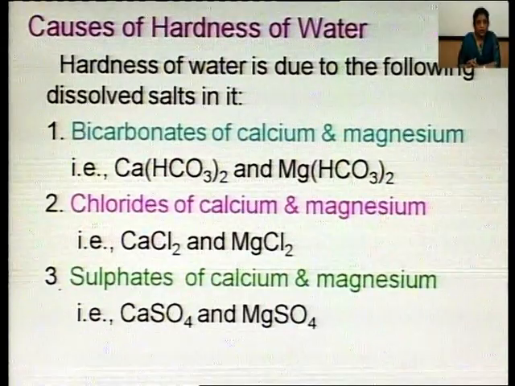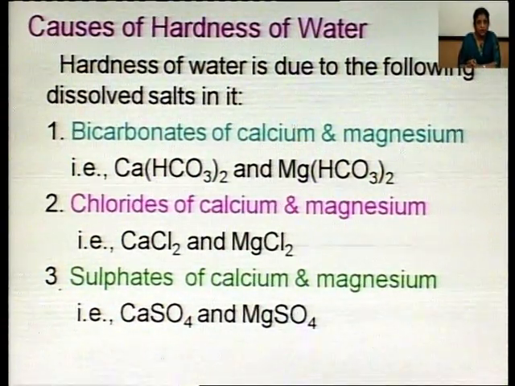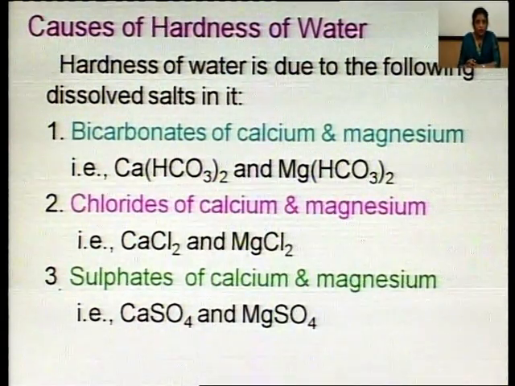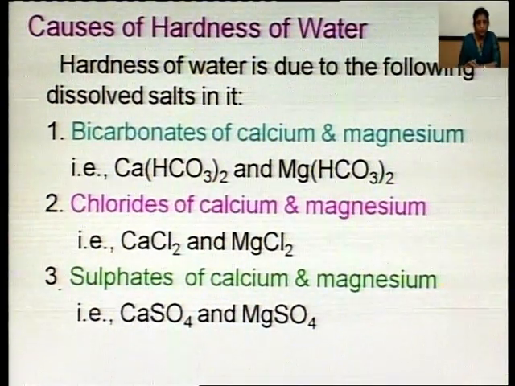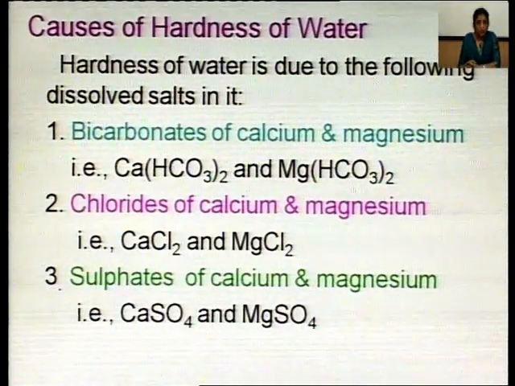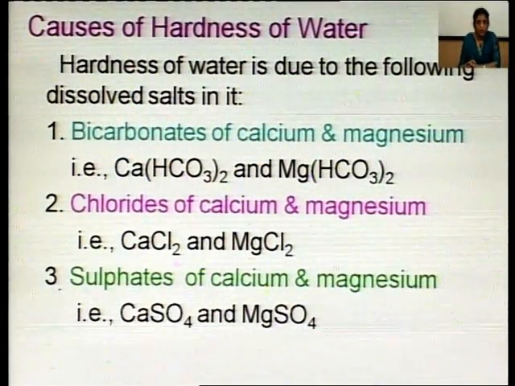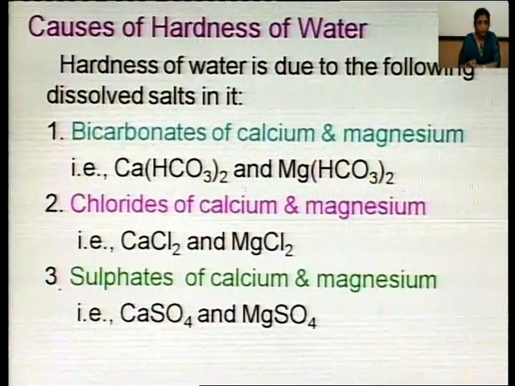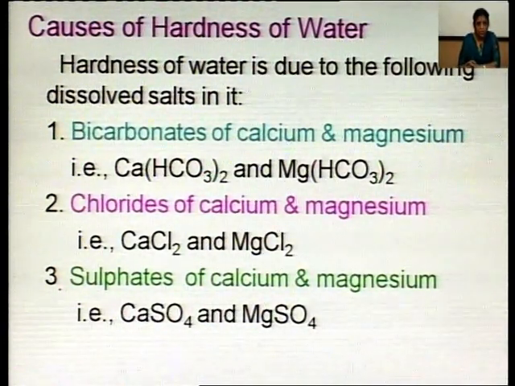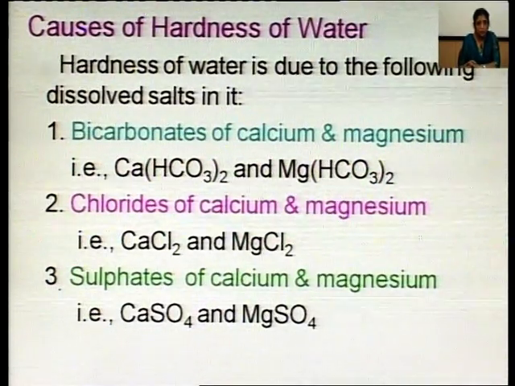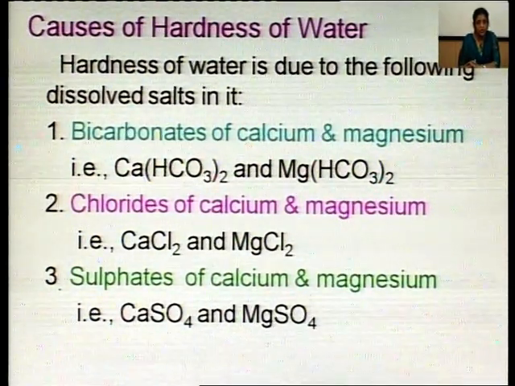Naturally, hardness of water may be due to certain salts dissolved in it, and these salts are bicarbonates of calcium and magnesium, chlorides of calcium and magnesium, sulfates of calcium and magnesium. So, we can say 6 salts are responsible for hardness of water: bicarbonates, chlorides and sulfates of calcium and magnesium.